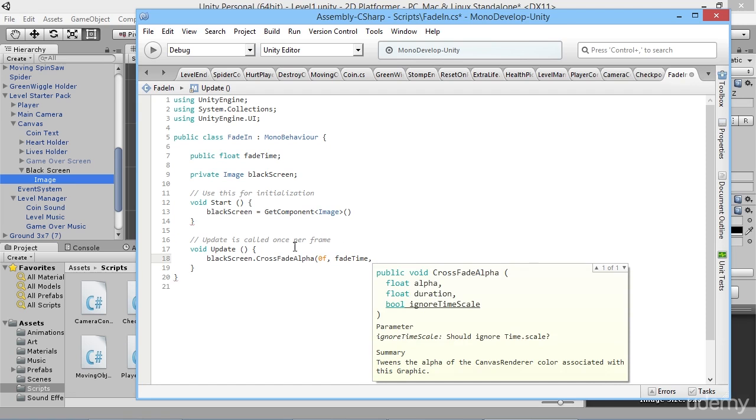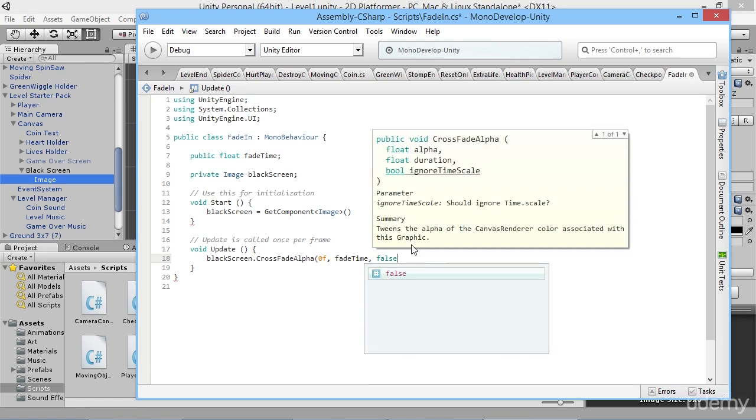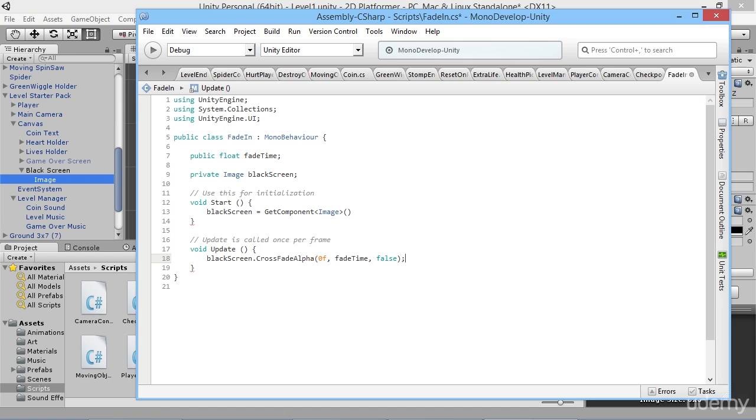And because this is a specific function for this, we don't have to do fadeTime multiplied by Time.deltaTime or anything like that, because we've also got an option here to ignore the timescale. So we don't want to ignore the timescale, we want to actually use it, so we will say this should be false in there. So we're not ignoring the timescale, we're using that to count down however long it takes. How long will we set it here?